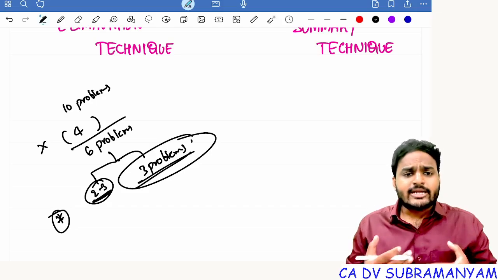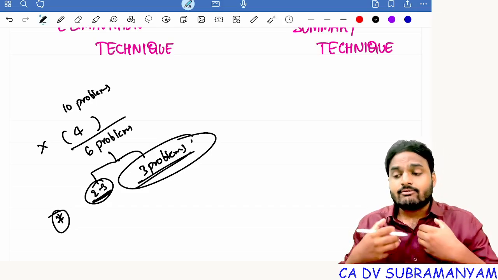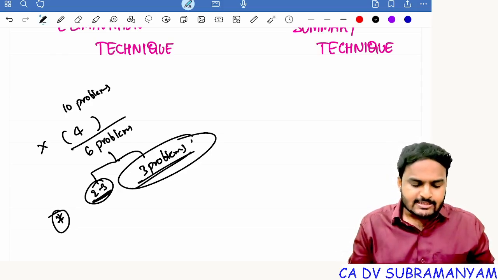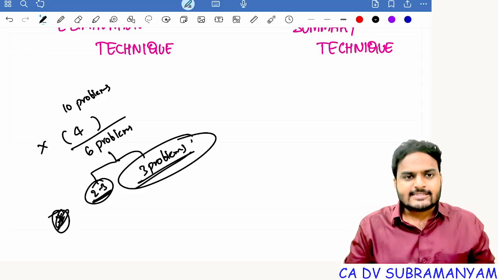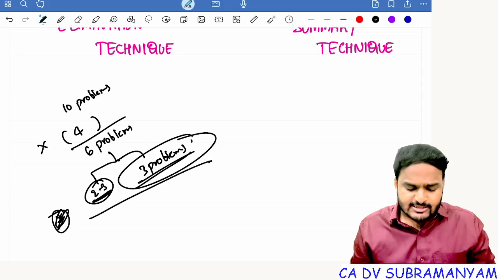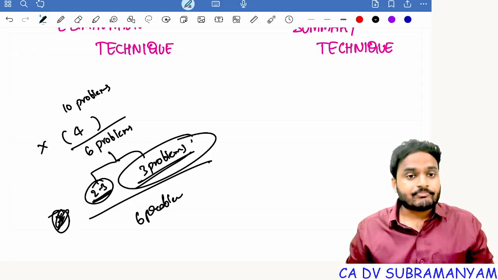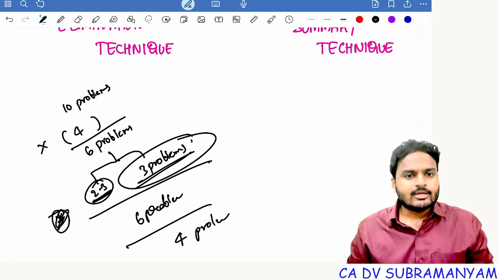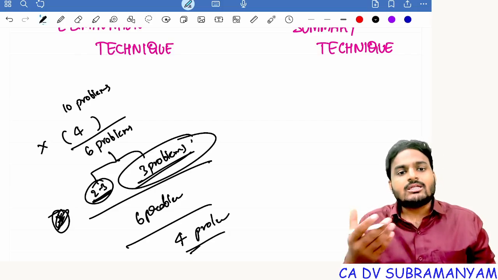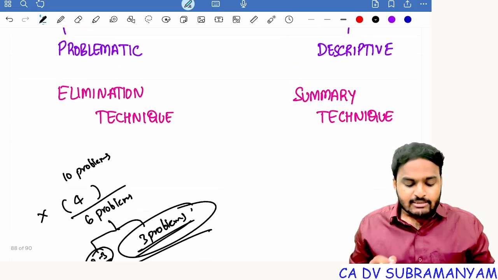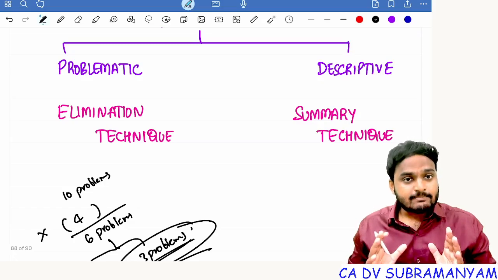So the moment you are able to recap those steps, revise those problems, that means you are able to practice those problems without mistakes. Simply erase those marks, that means eliminate those problems. With this, you can successfully eliminate some 6 problems after first revision. Getting my point? That means only 4 problems will be left over, which requires second or third revision. Everyone getting my point? Like that, implement the elimination technique for all problematic papers.